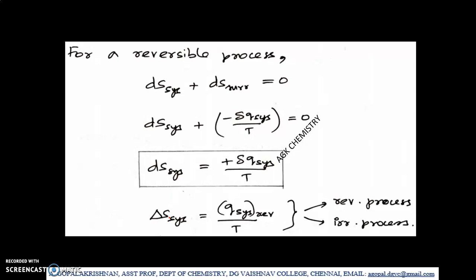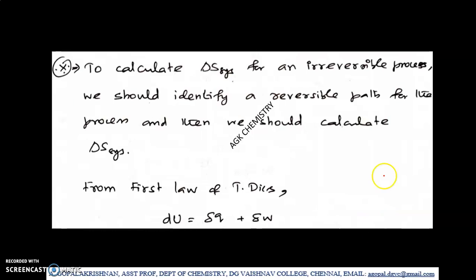It does not depend on whether the change occurs through a reversible manner or irreversible manner. So we should use the same formula for both. Remember, to calculate delta S system for an irreversible process, we should identify a reversible path for the process and using that path calculate delta S system. This delta S system should be equal for reversible as well as for irreversible process.